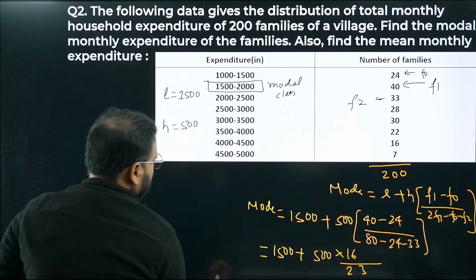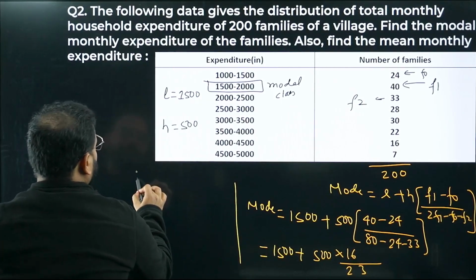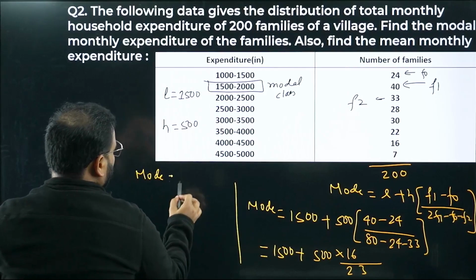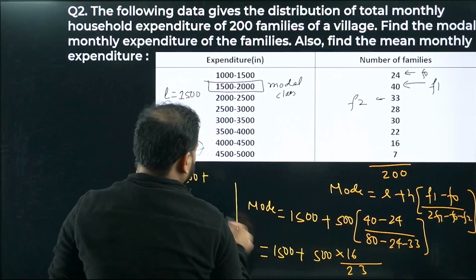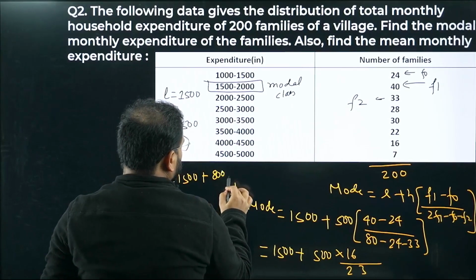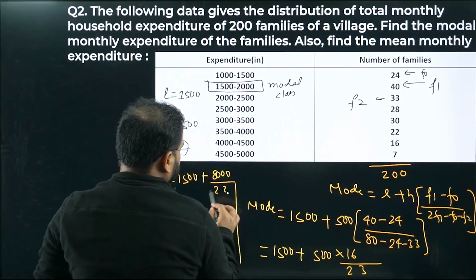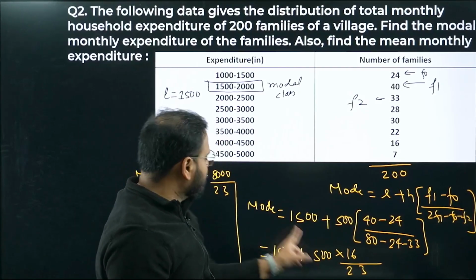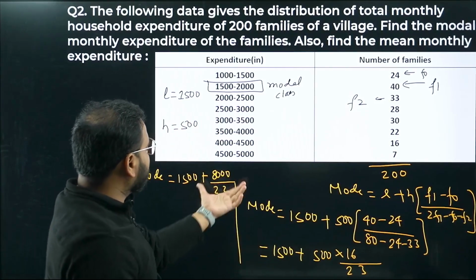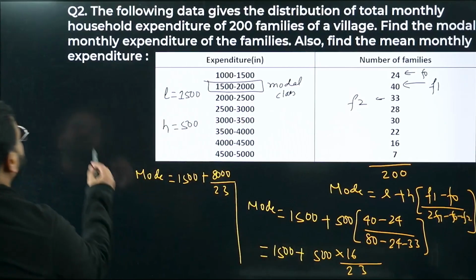If I simplify this, have a look, I'm getting the mode as 1500 plus 16 times 5 is 80, so 8000 by 23. Yes or no? 16 into 5 is 80, no? We have 2 zeros, so it is 8000 by 23. We have to do the division. Have a look.